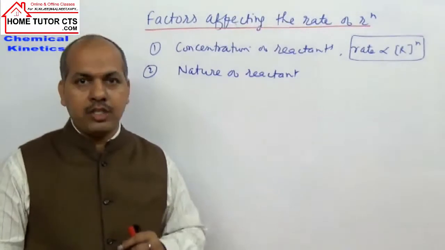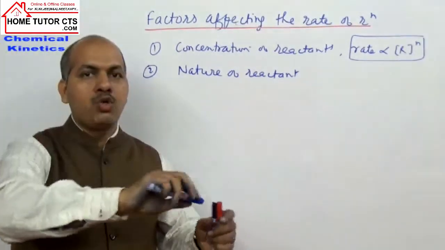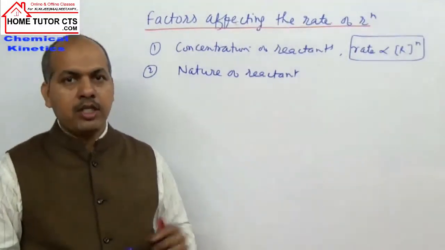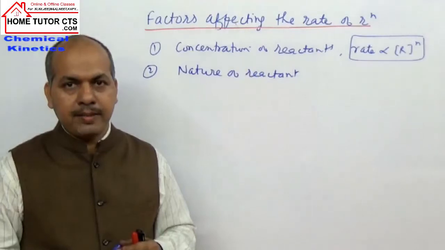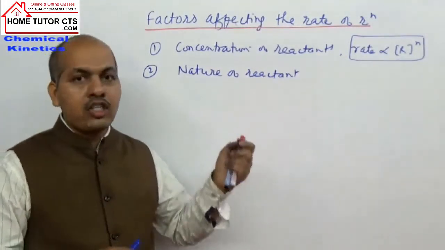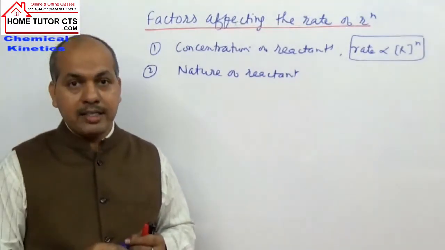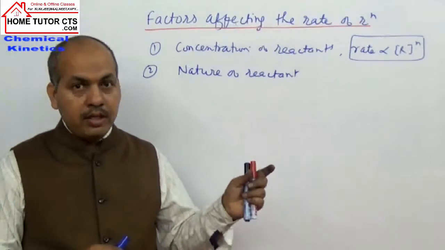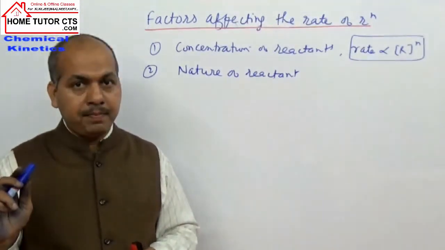Reaction of precipitation, like in solution of NaCl, we add from outside solution of AgNO3, they form precipitate of AgCl. Again the reaction is very fast. Then some other reactions, like NO in air becomes rapidly converted to NO2 gas. But CO on reaction with O2 will form CO2 slowly.